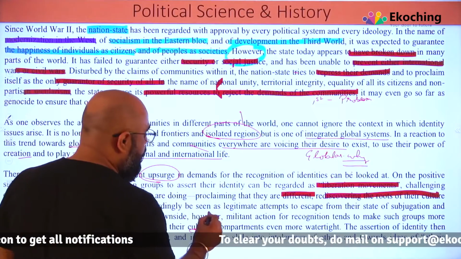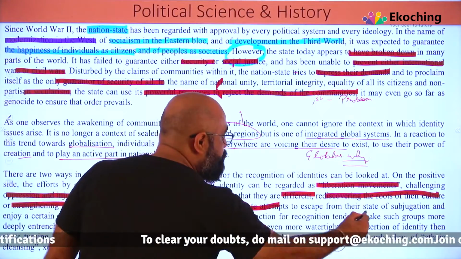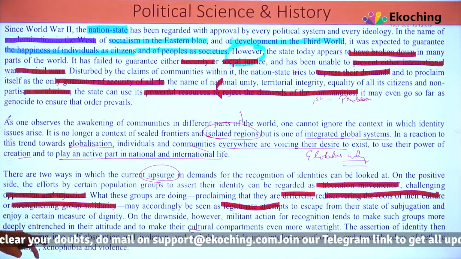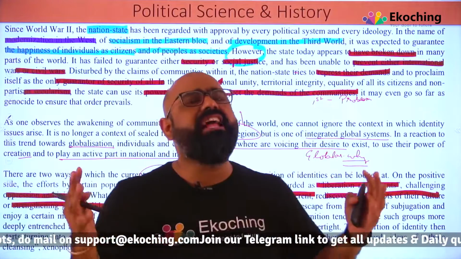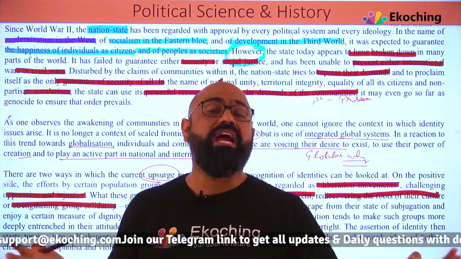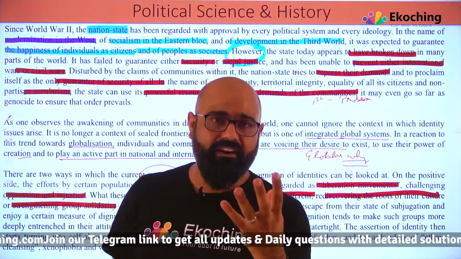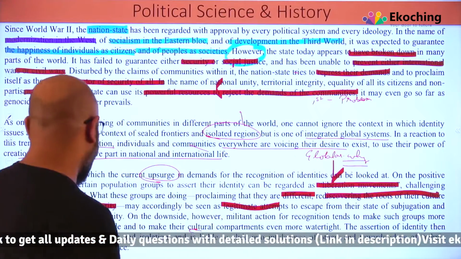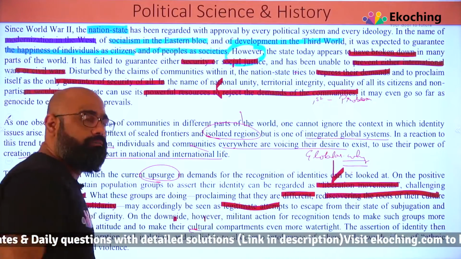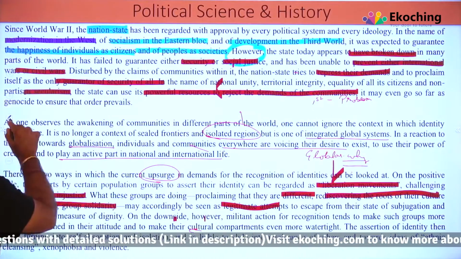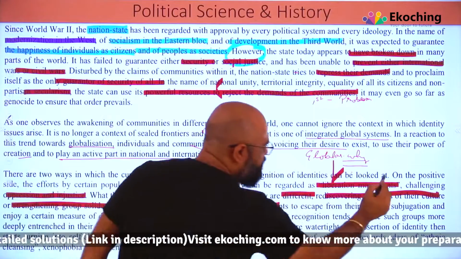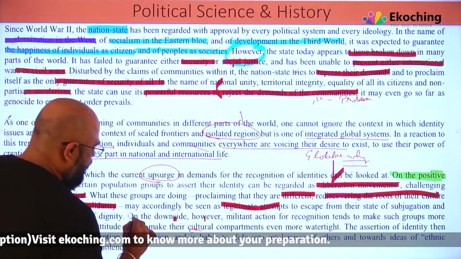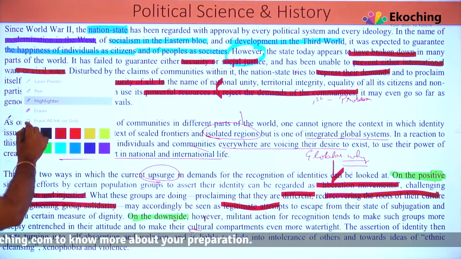Many may accordingly be seen as legitimate attempts to escape from their states of subjugation and enjoy a certain measure of dignity. The way they have been living till this point of time, subjugated, they want to live with dignity. That's the positive side of the upsurge in these movements. On the downside, however, so two sides here. The first, we talked about the positive sides. And on the negative sides, downside में क्या हुआ है उसको हम लोग देख लेते हैं.